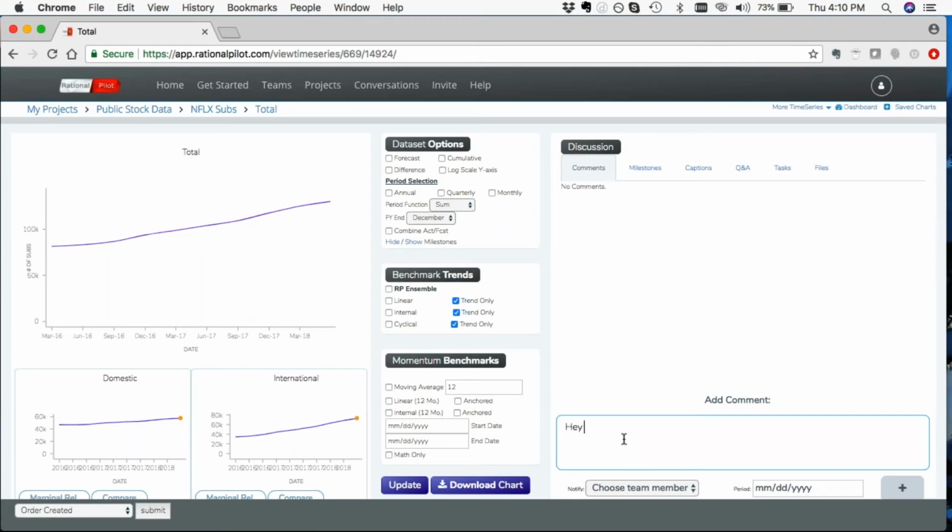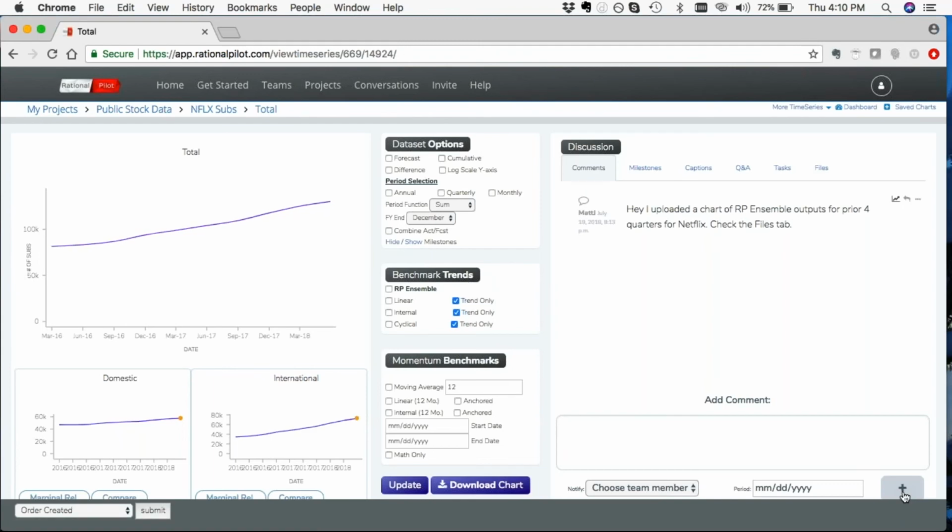You can say, hey, I uploaded a chart of RP ensemble outputs for the prior 4 quarters for Netflix. Check the files tab. And then you can add that in as a comment.